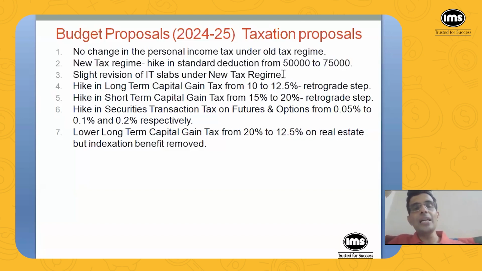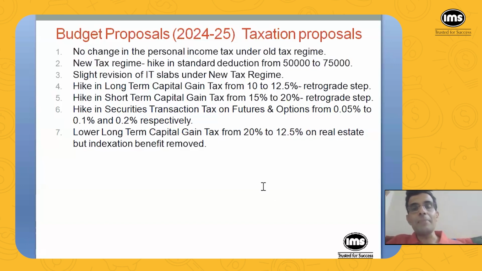Then under the new tax regime, there is a hike in standard deduction from 50,000 to 75,000, but nothing under the old tax regime. And then a slight revision of IT slabs under the new tax regime, so some more tax concessions. What they're saying is someone earning up to say 15 lakh rupees per annum can save about 17,500 rupees per year. So that is how it is. And then points number 4, 5, 6 are the real pain points.